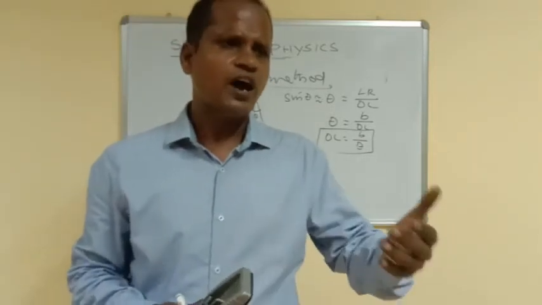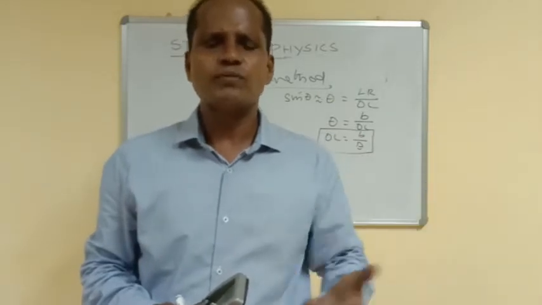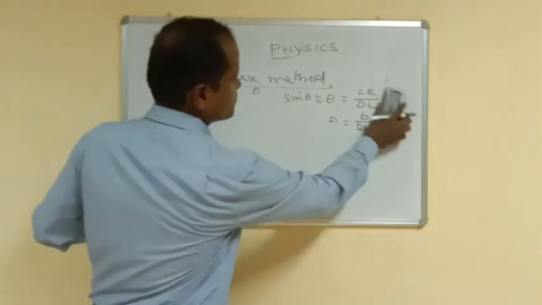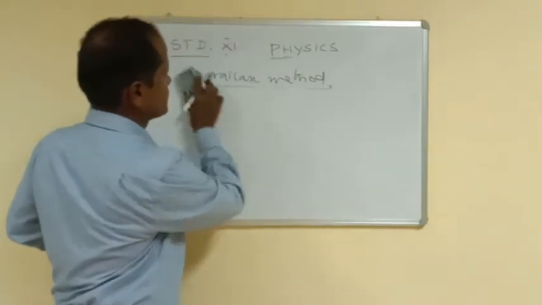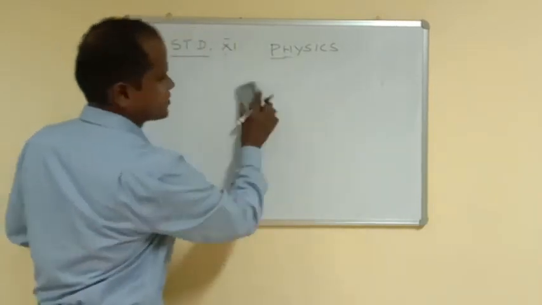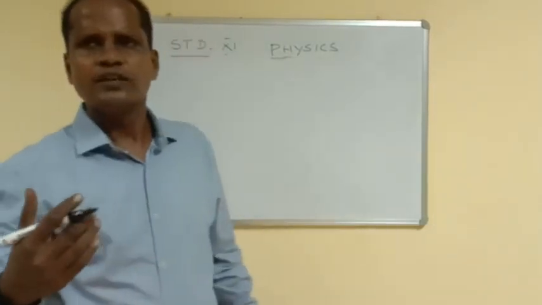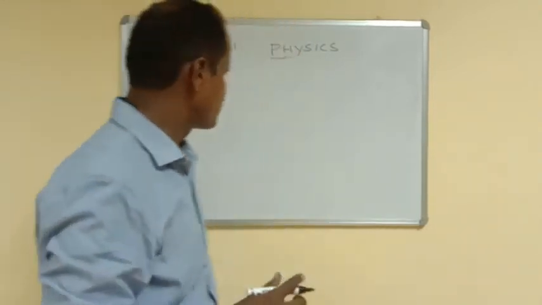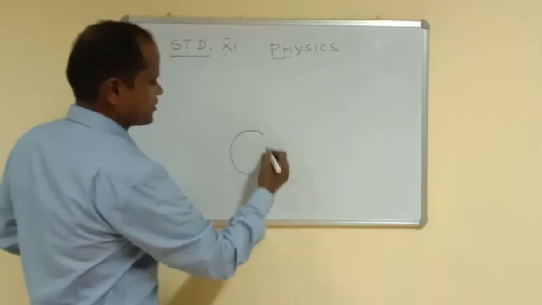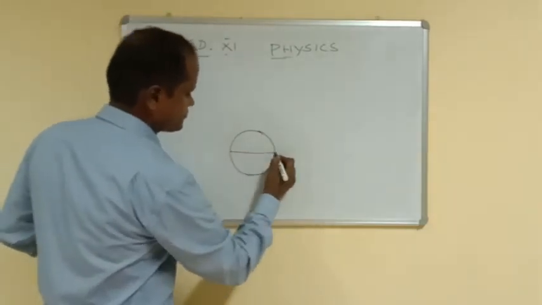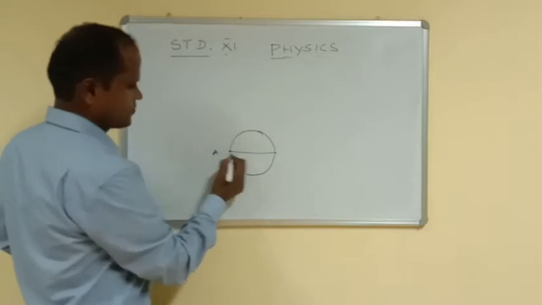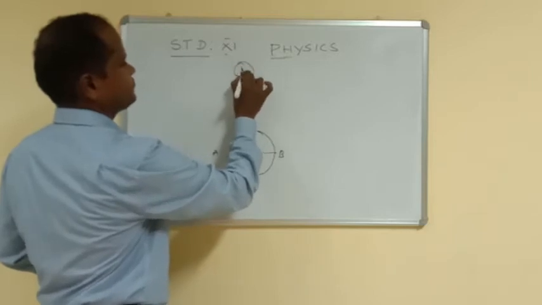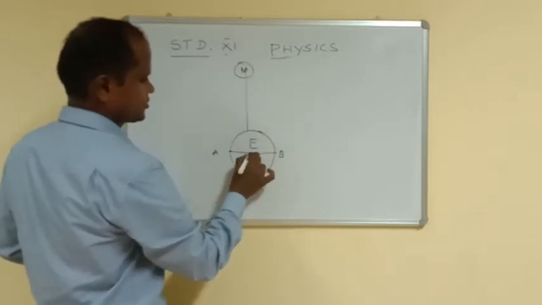Next we are going to see how we can measure the distance of the moon from the earth. The distance of the moon from the earth is found by the parallax method. Let us assume that this is our earth. Here there are two positions, A and B. This is our moon. This is the center of the earth.